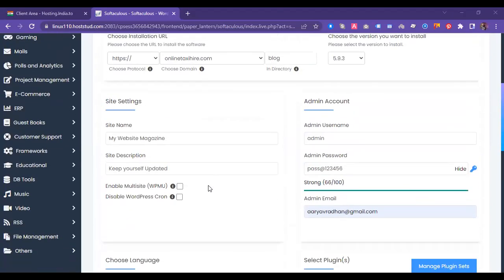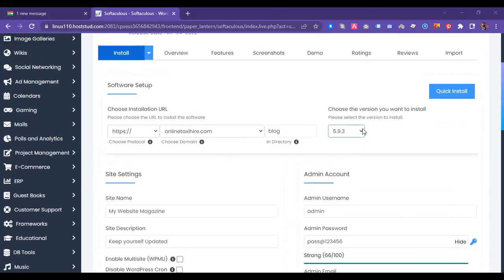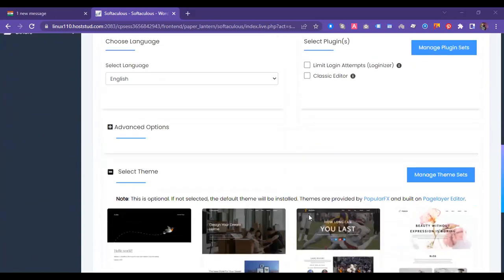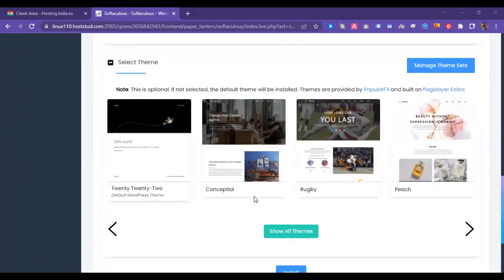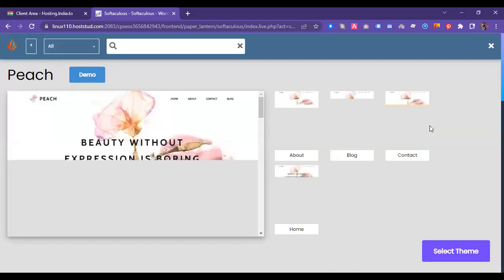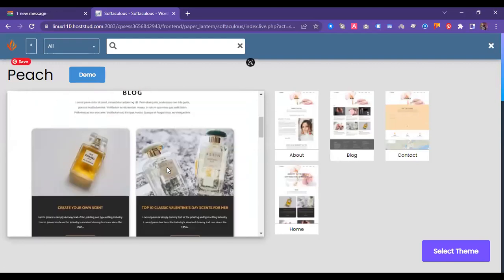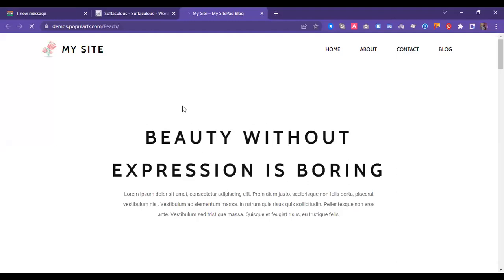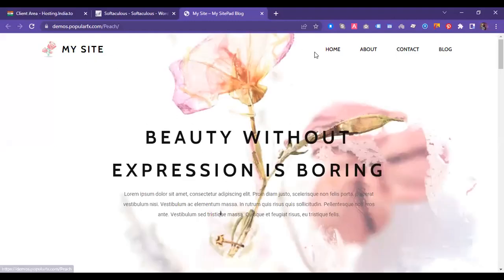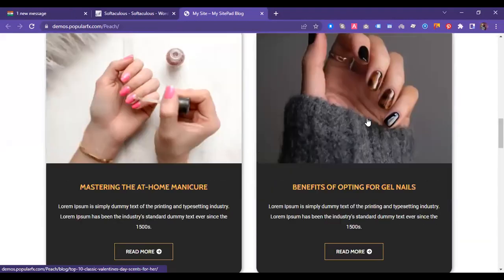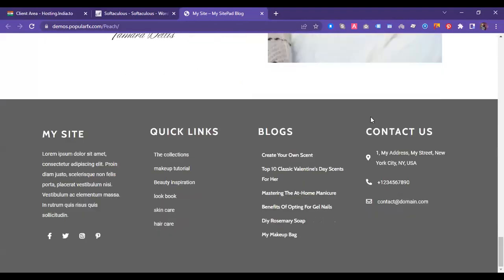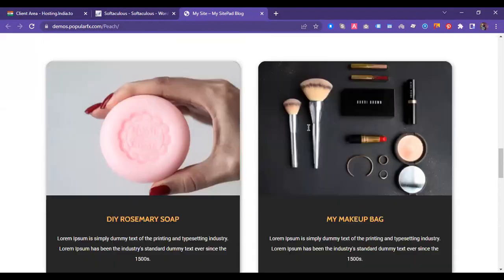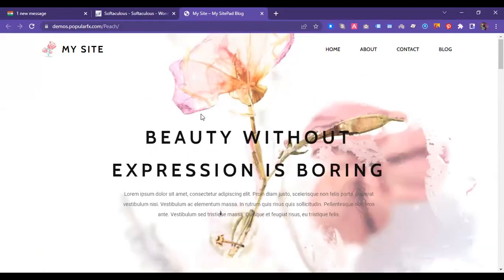So here you can see that there are so many things available. So simply you need to install it. The rest of the things I will explain to you, that these are the themes. Whichever theme you love, I love this one theme. Just simply select it, and it will look like this. And if you want to see a demo of how your theme will look, you simply click on this, and you will find this is my site name, home, about, contact, and each and everything you will be able to see here. And the wonderful thing is that you can edit each and everything from here.